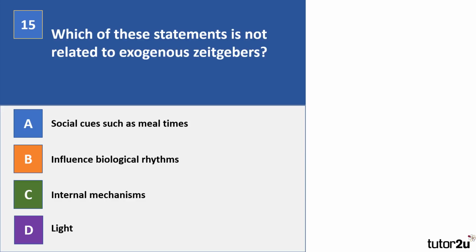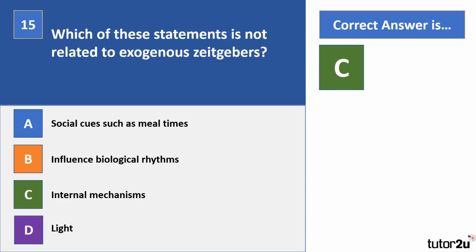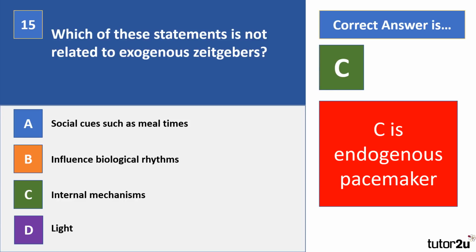On to the final question. Which of these statements is not related to exogenous zeitgebers? So A, B, C or D. Pause your video. Correct answer there is C, because C is an endogenous pacemaker.